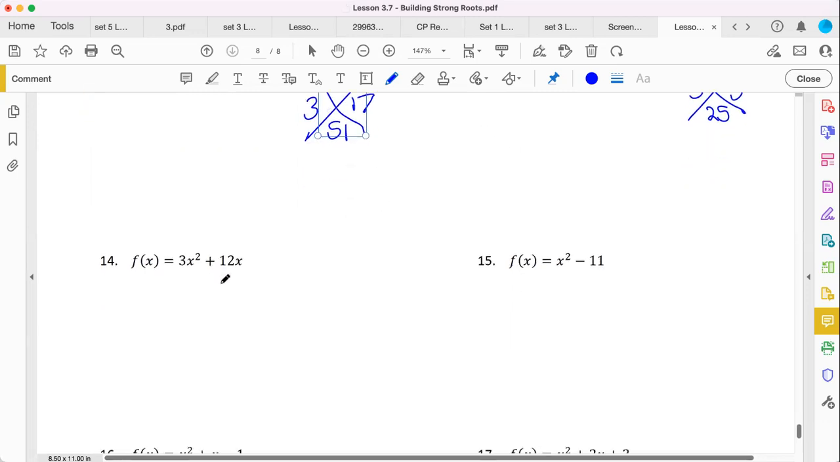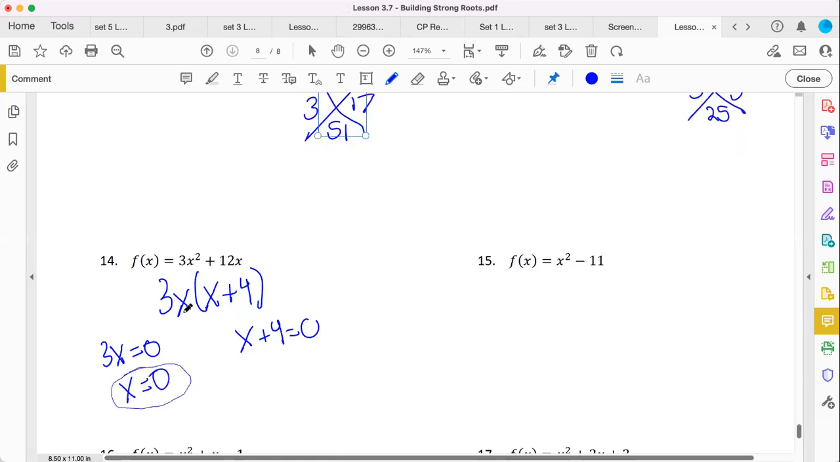Number 14. Is there anything common between these 2 terms? Hopefully you're saying 3x can be factored out, leaving you x plus 4. So set these equal to 0. At this point, if you're still writing out this work, cool. But I would hope that at some point you just know, oh okay, x is a factor, so x equals 0, that's a root. And also x equals -4 is another root.